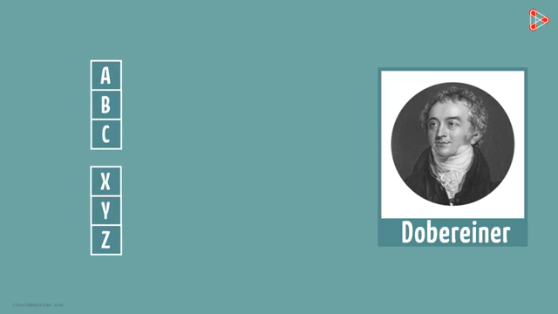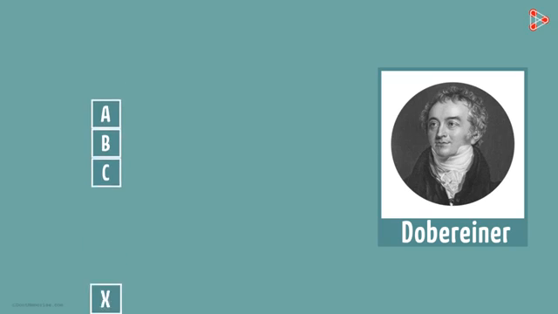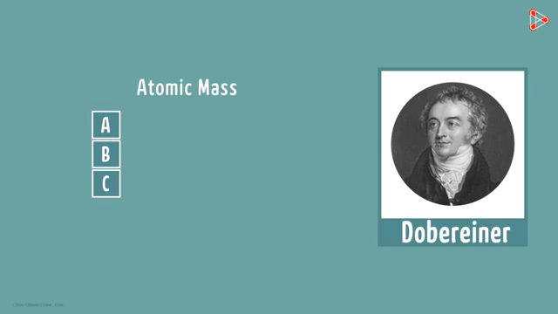Do you think these groups of 3 will have elements arranged randomly? Of course not. What's the unique way of placing these elements then? It's simple. Dobereiner arranged the set of 3 elements in such a way that the average of atomic mass of the first and third element in the set gave him the atomic mass of the middle element. In simple words, the atomic mass of the second element will be approximately equal to the average of atomic masses of the first and the third element.